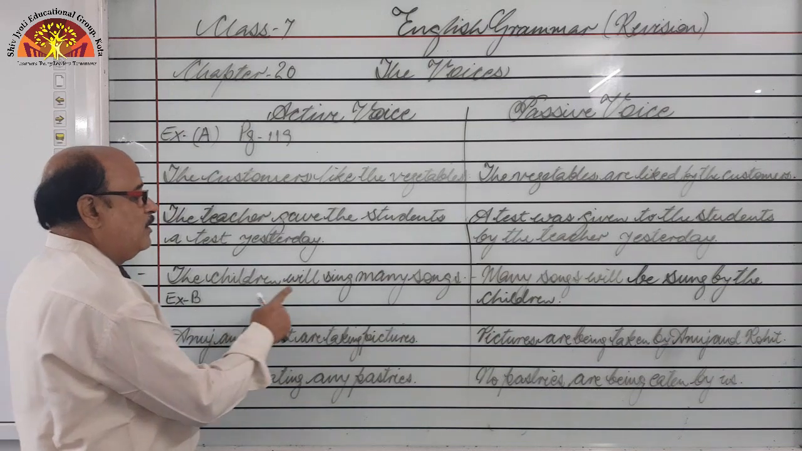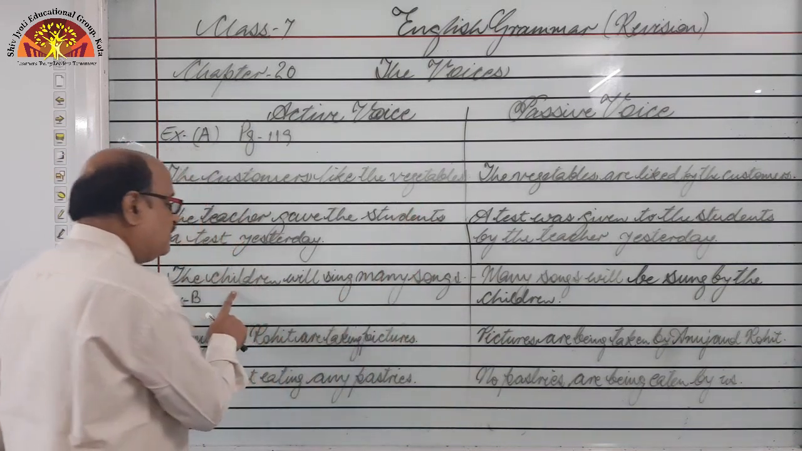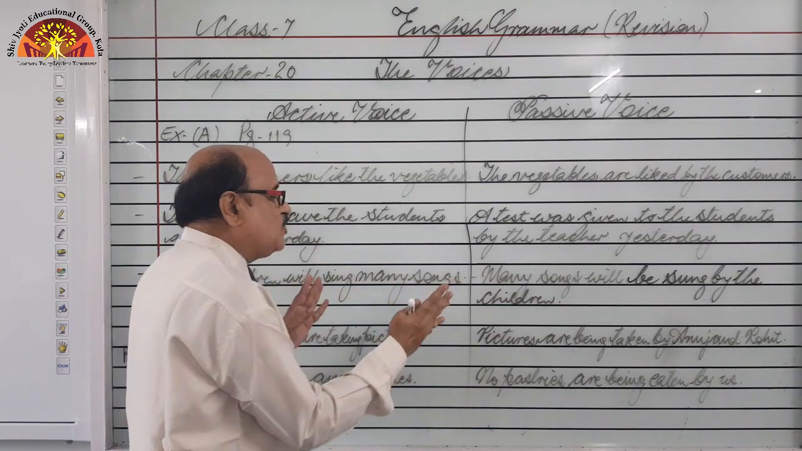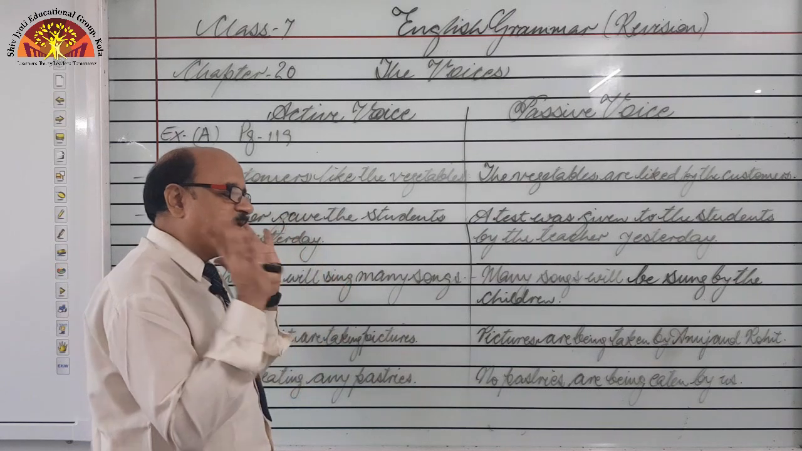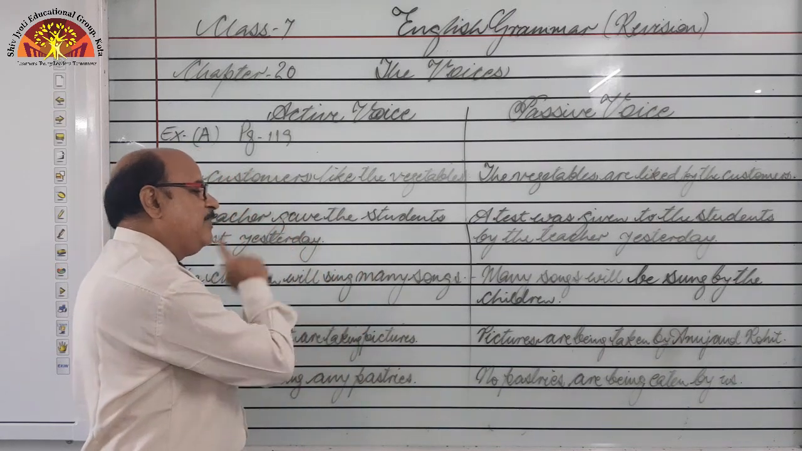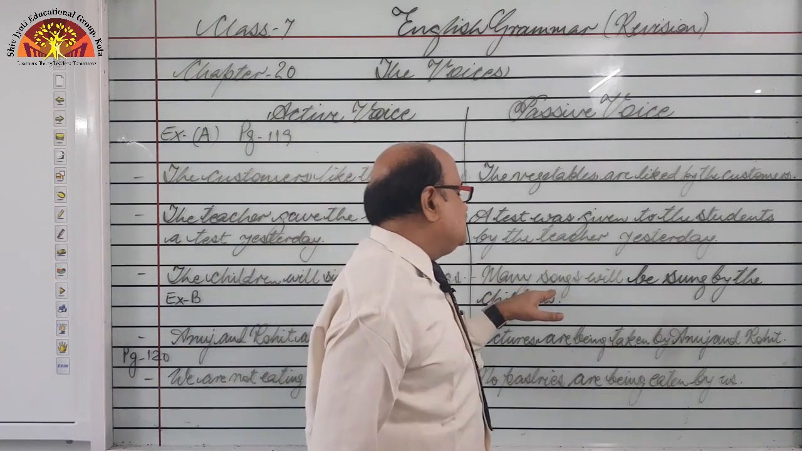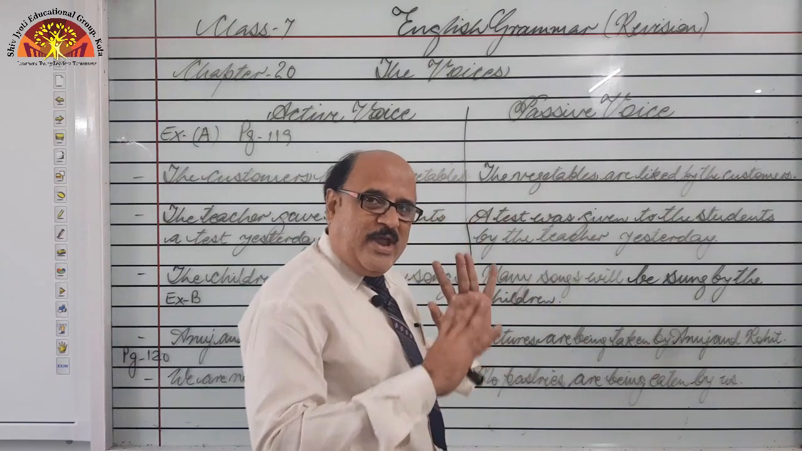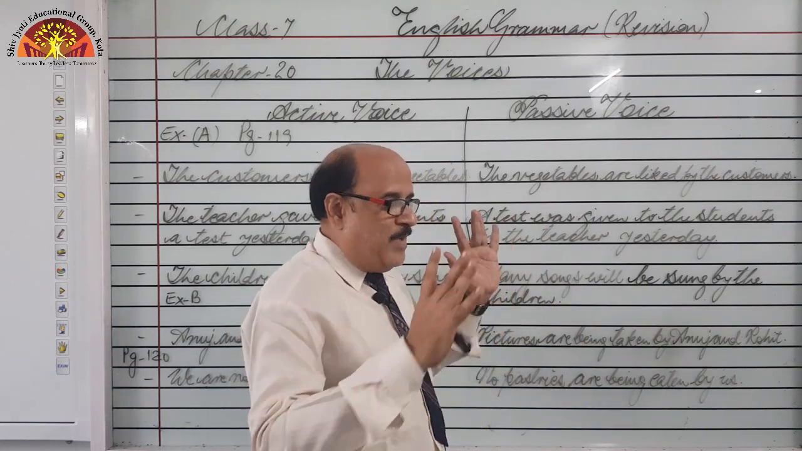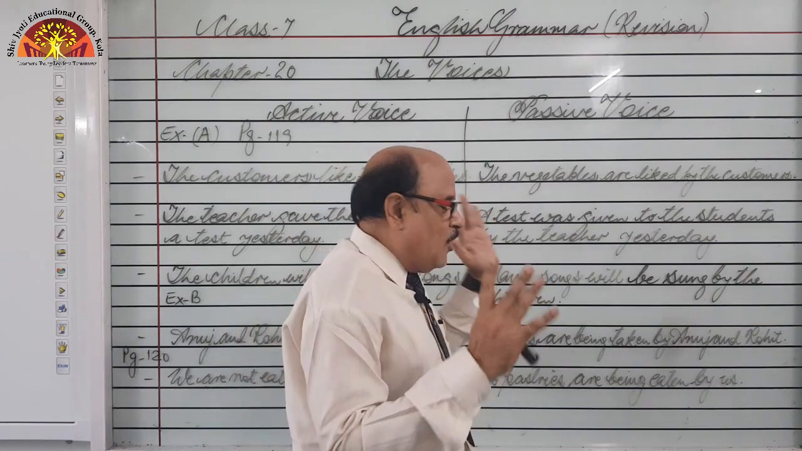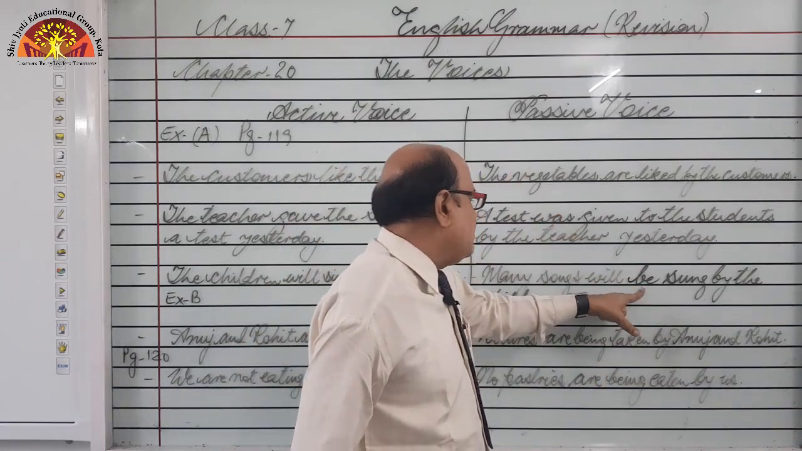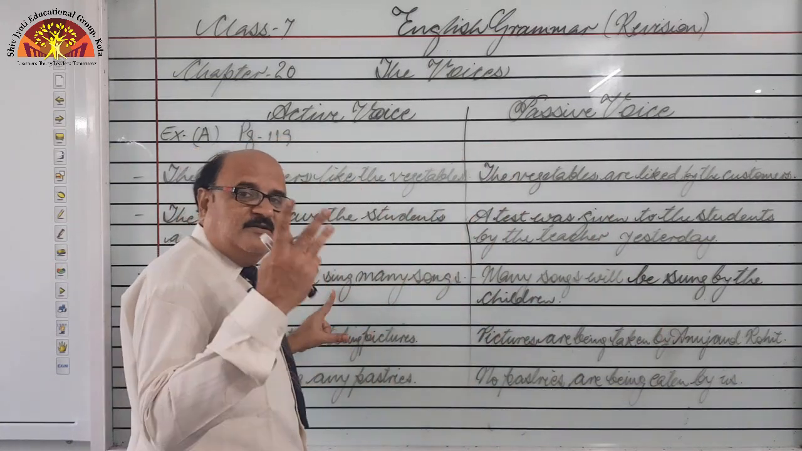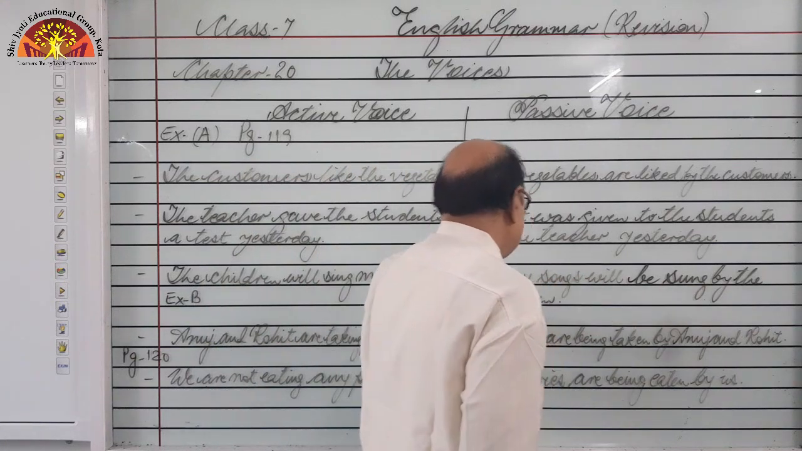Next, the children will sing many songs. The children subject, will, helping verb, sing, main verb, and object is many songs. So we are going to swap subject and object as usual. So many songs will be used in the beginning. So we have done. Many songs will be sung. Third form of the verb I told you. Modals will, shall, would, should, can, could, may, might, must, need, dare, ought to, used to, always take be additionally. So we have done. Many songs will be sung. Third form of sing. Sing, sang, sung. Right? So sung by the children.